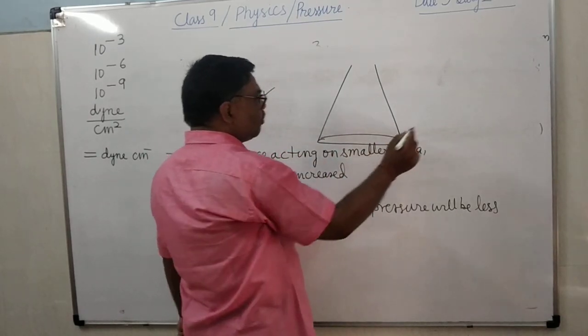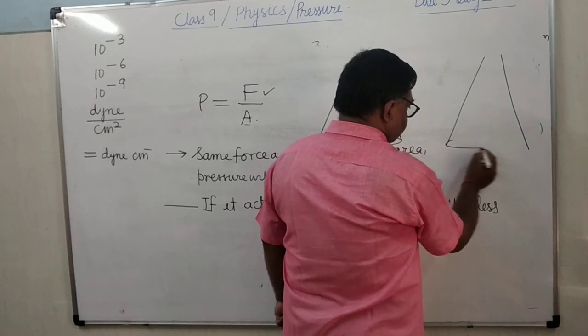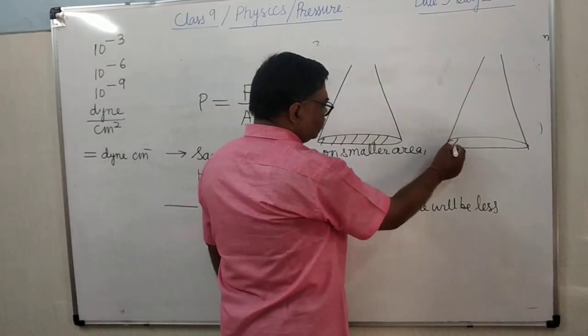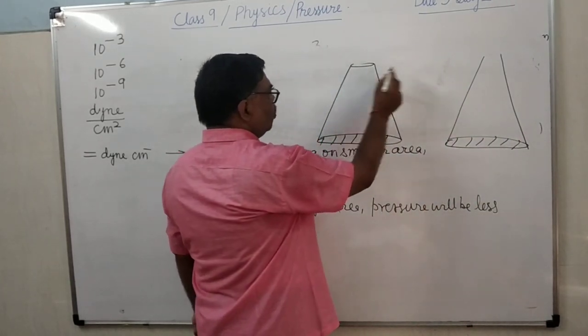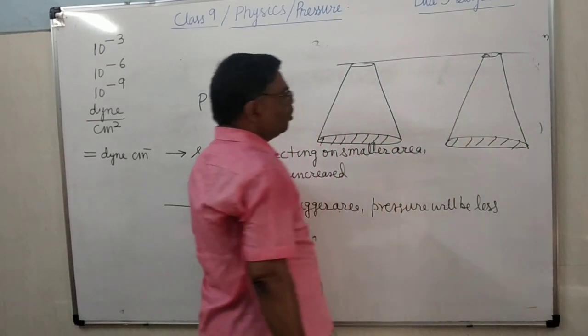This shaded part is under water, and over it the bridge is laid down.